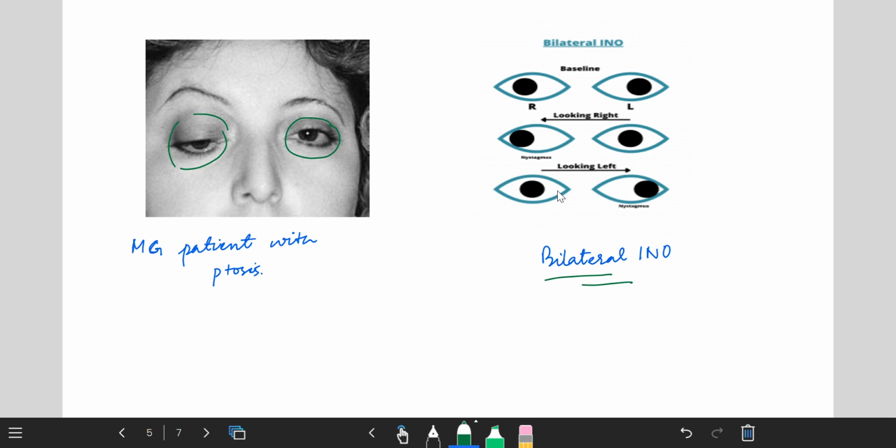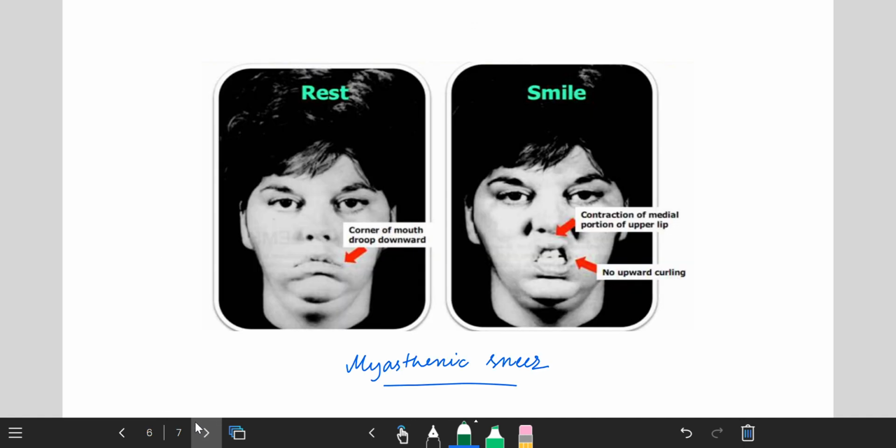This is bilateral INO, or internuclear ophthalmoplegia. Now this is the myasthenic sneer, or unique smile of a Myasthenia Gravis patient. When the patient tries to smile, the mid lip rises, but the corners of the mouth fail to move. This is the unique smile of a Myasthenia Gravis patient.